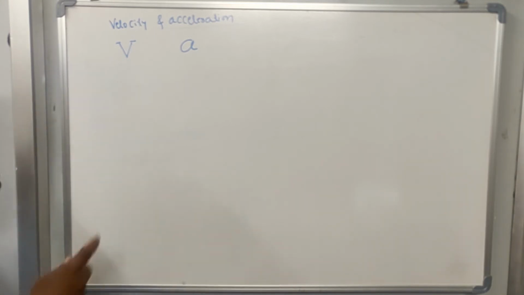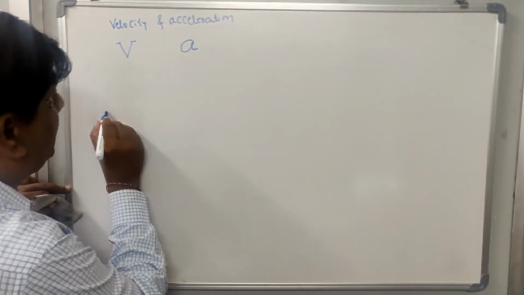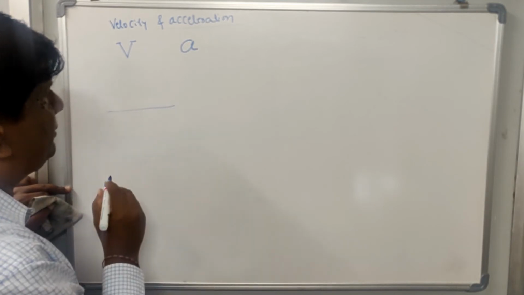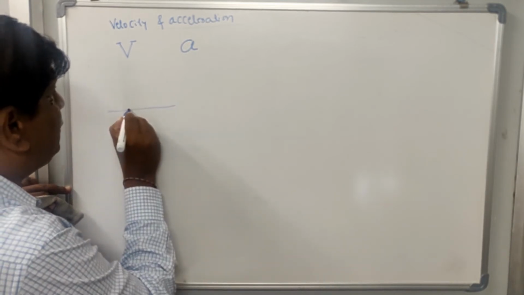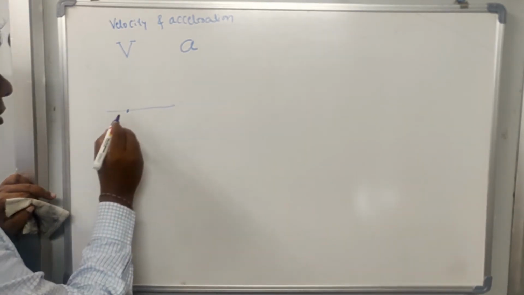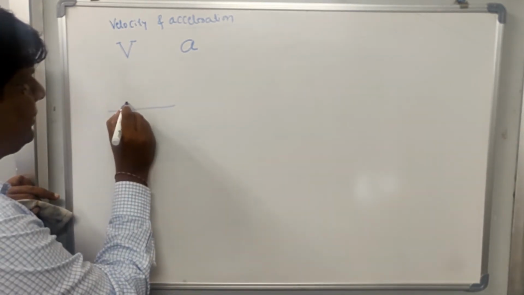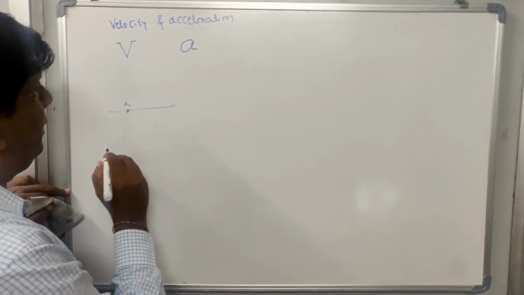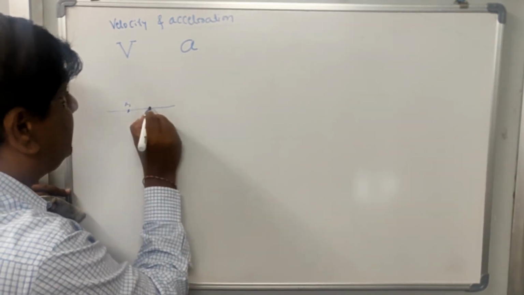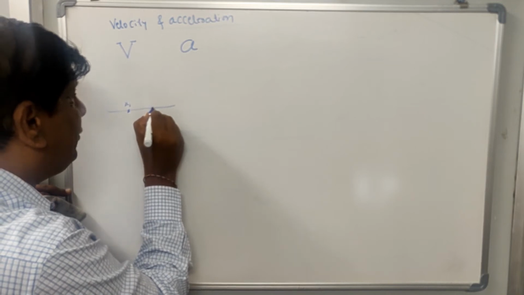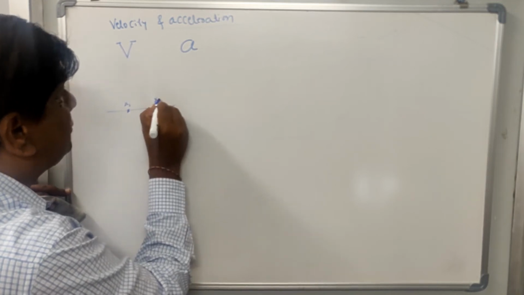That is, when the fluid particle is moving, at some instant of time this is the position of the fluid particle. Let this point be x1. Then at some other instant of time, this is the position of the same fluid particle, that is x2.